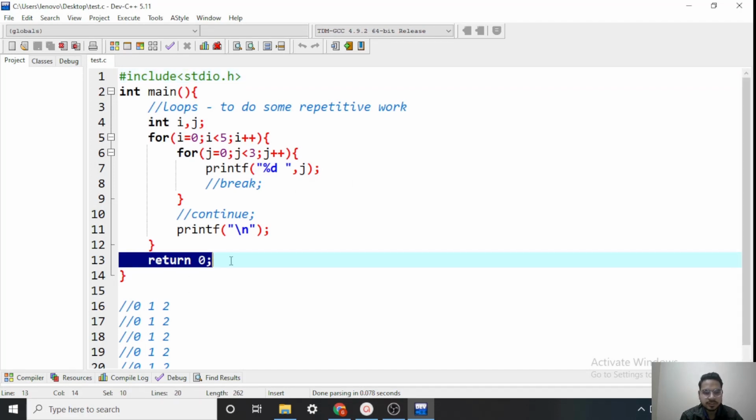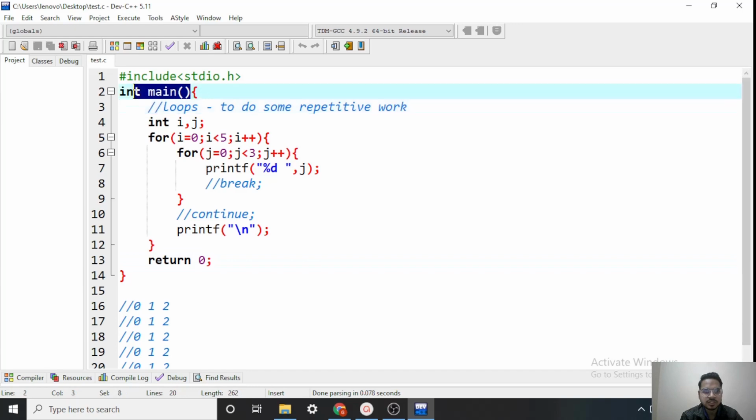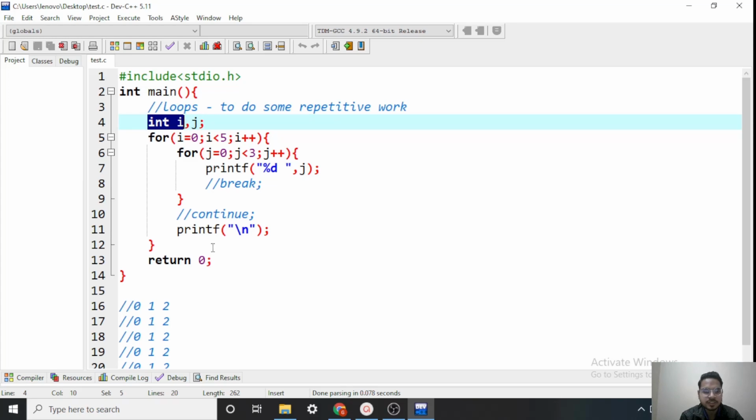To understand this return 0, first we have to understand how to define our own functions. We know that this main is an inbuilt function which is called by the operating system. We can define our own functions also. So let's do that. How do we declare a variable? We declare its data type, then the name of the variable, and we can assign some value also. In case of a function we don't have a data type, we have something called a return type.